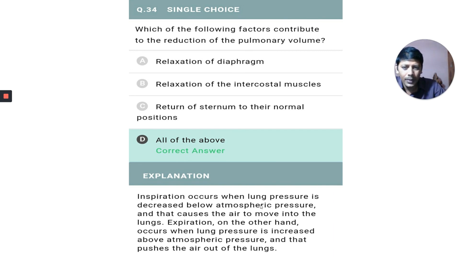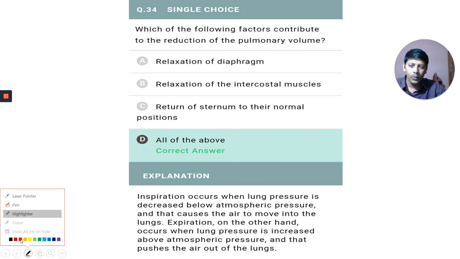Inspiration occurs when lung pressure is decreased below atmospheric pressure. Can you tell me what the normal atmospheric pressure is? Some of you may say 1 barometer. The normal atmospheric pressure is 760 millimeters, or 76 centimeters of mercury.